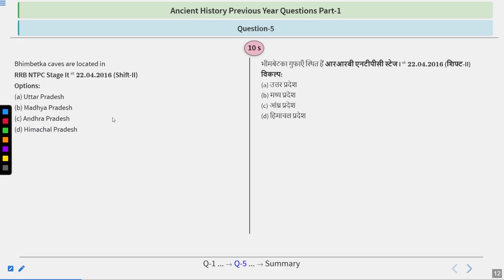Another one for you. Remember, this question once again is coming from the RRB NTPC stage shift second, and let's just talk about this. Bhimbetka caves are located in, so options are Uttar Pradesh, Madhya Pradesh, Andhra Pradesh, Himachal Pradesh. I hope if you have done the last question, it would be easy for you. You have your time, just think about this.